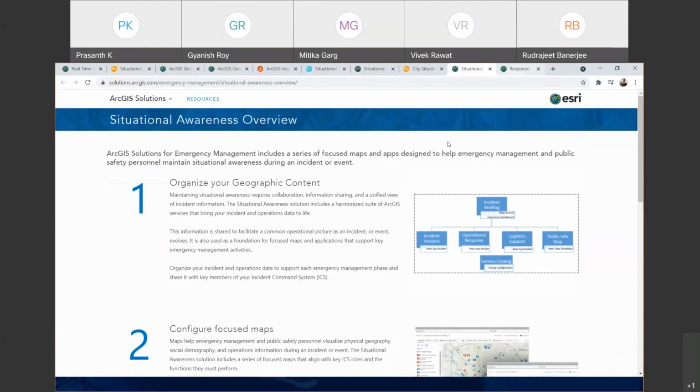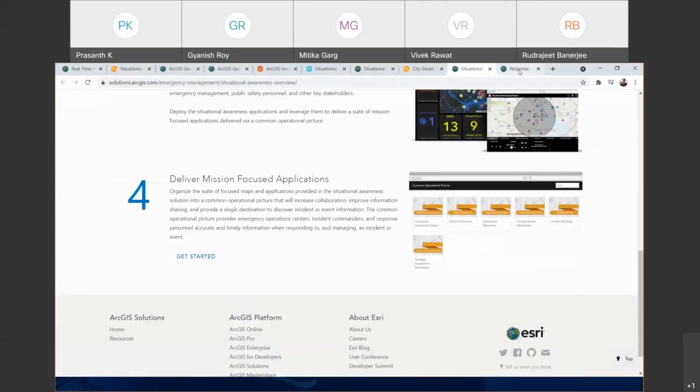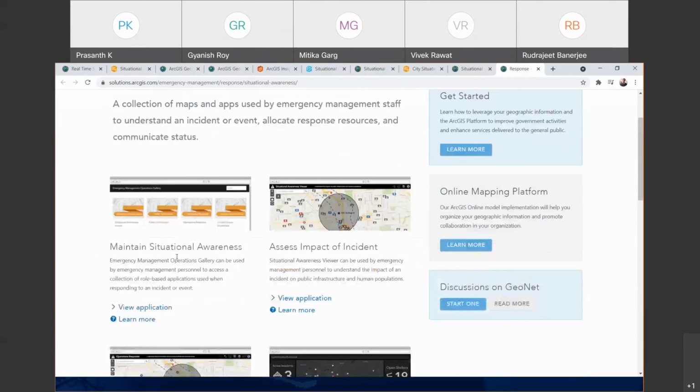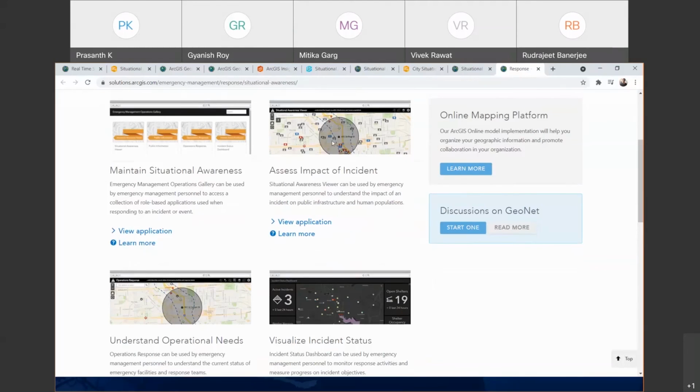When you click on get started, you will be taken to this specific page where you have the option for maintain situational awareness, assess impact of an incident. This is a pre-configured web app for you. Instead of this, you can use your own data sources, which will help you to configure it very quickly. The representations and the tool configurations will be there intact.